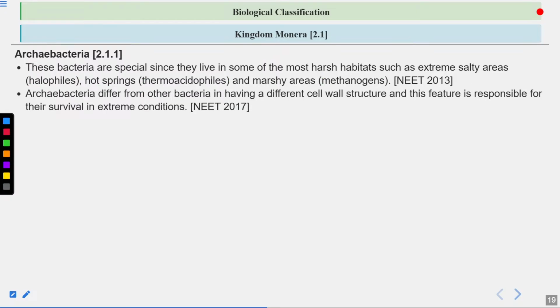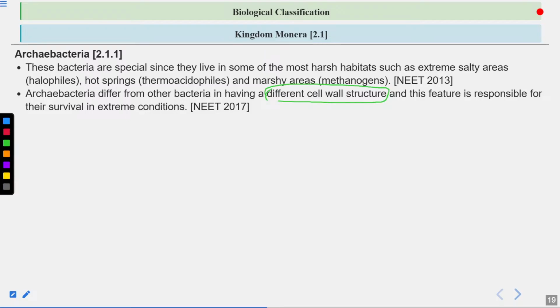Archaebacteria, as I've told you, can survive in extreme environments. How can they survive in extreme environments? Because of the presence of a special kind of cell wall. They have a different cell wall structure. Usually the true bacteria consist of peptidoglycan in their cell wall. But in the case of archaebacteria, the cell wall consists of pseudomurein instead of peptidoglycan.